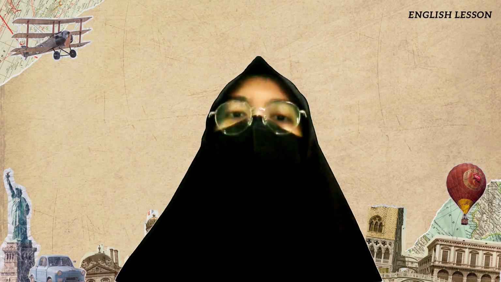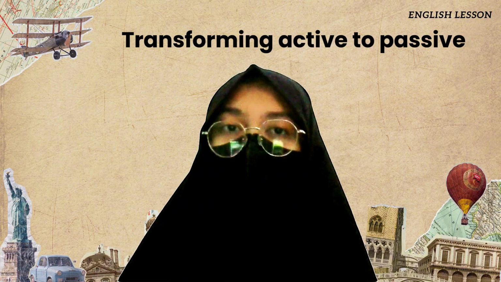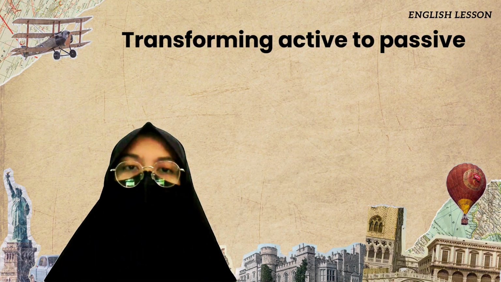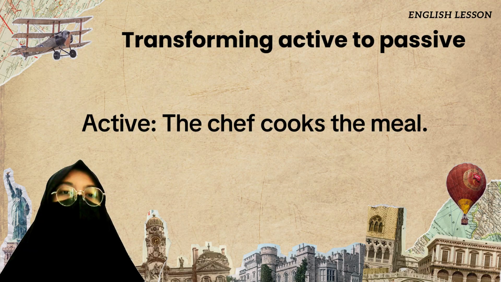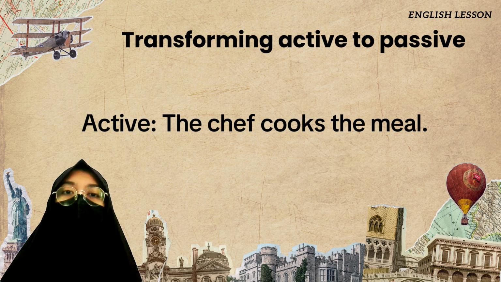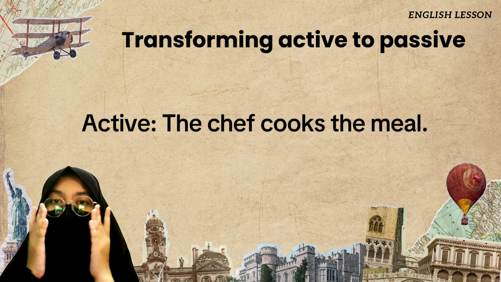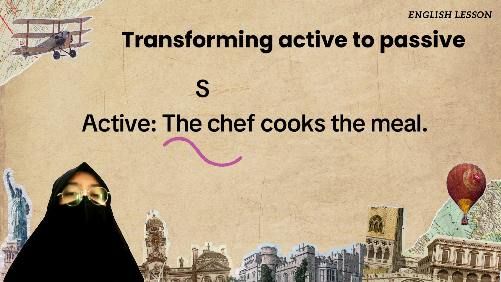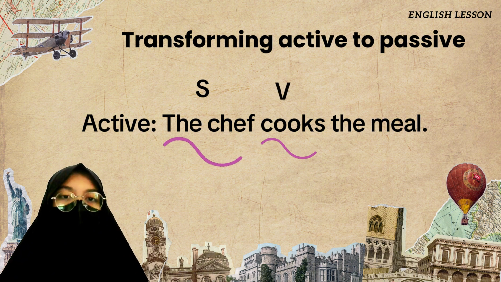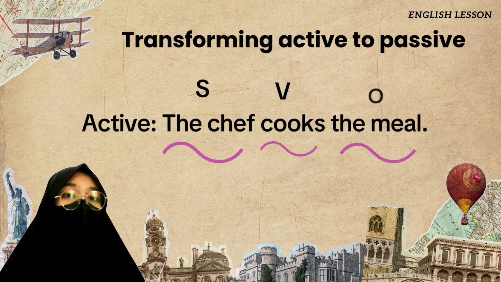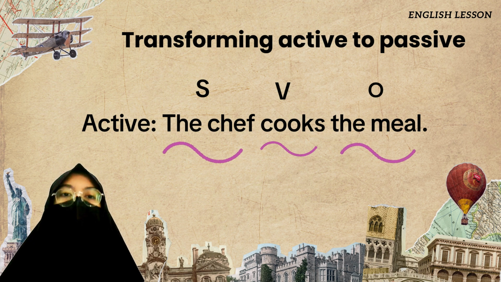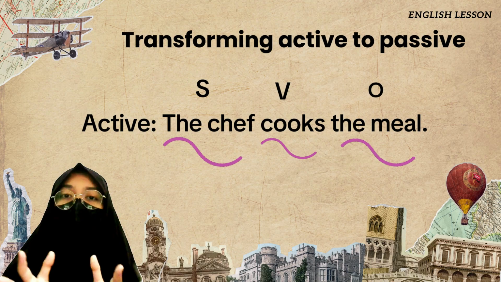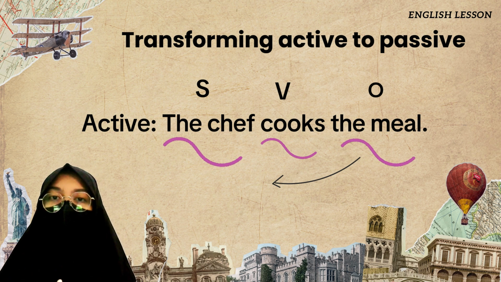Next, we're going to transform active voice to passive voice. The example sentence is "The chef cooks the meal." First, identify the subject, verb, and object in the active sentence. The subject is the chef, the verb is cooks, and the object is the meal. Then move the object to the subject position.